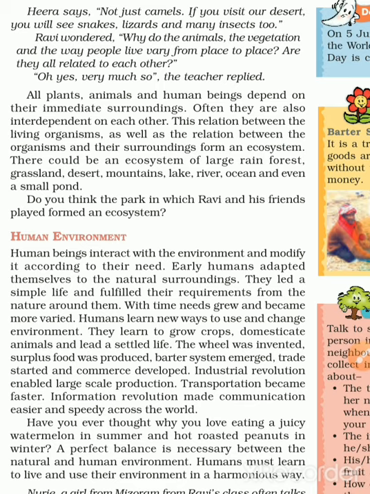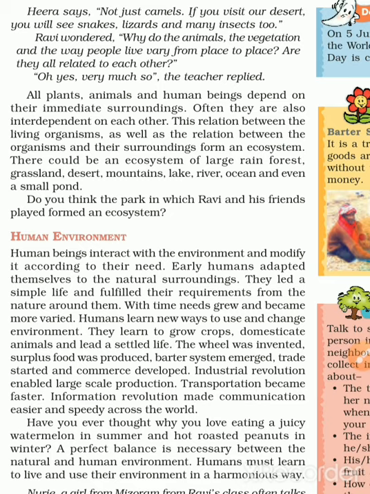There could be an ecosystem of a large rainforest, grassland, desert, mountains, lake, river, ocean, and even a small pond. Why? If we consider the mountains, the people who live there have different climatic conditions, so whatever they get in that area, they are dependent on that.